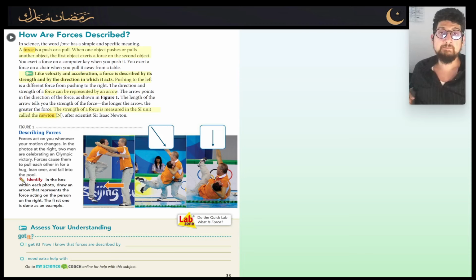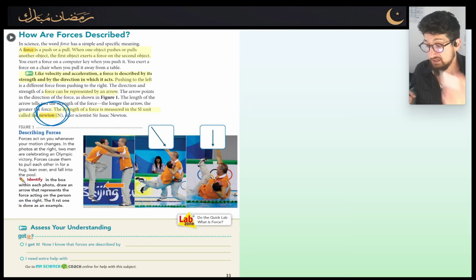So basically, forces are vectors, which means they have a direction, and the direction matters. So not only the size of the force, but also the direction of the force actually matters. The other thing I want you to take away from here is that forces are measured in newtons. The international standard unit for forces is the newton, after the scientist Sir Isaac Newton.